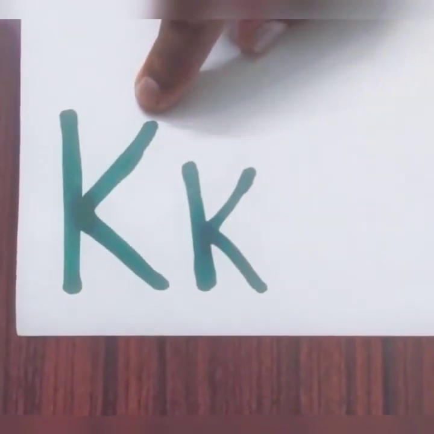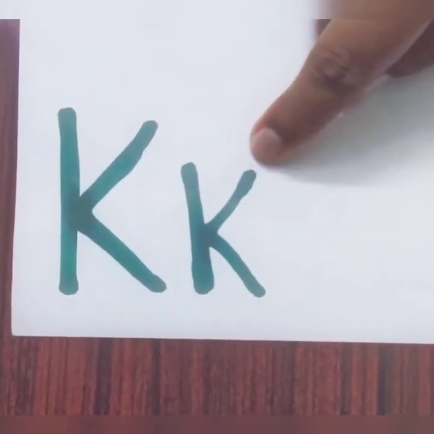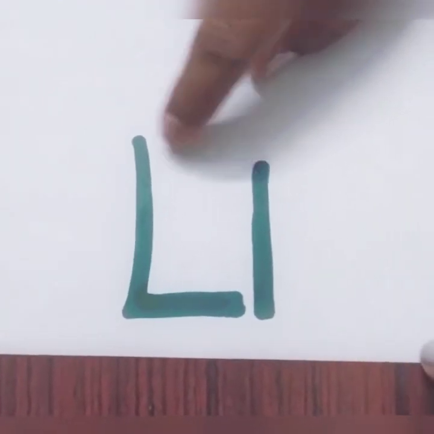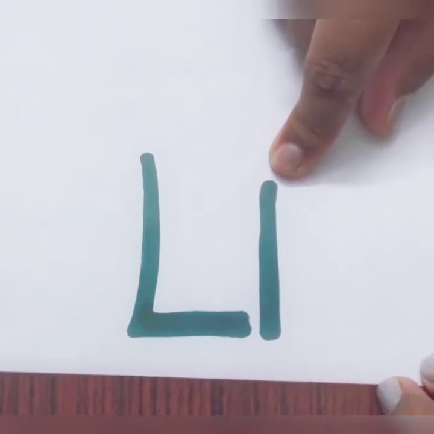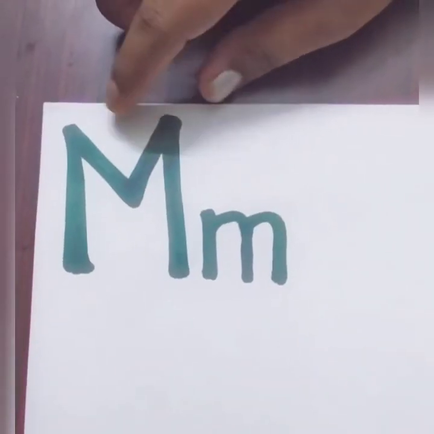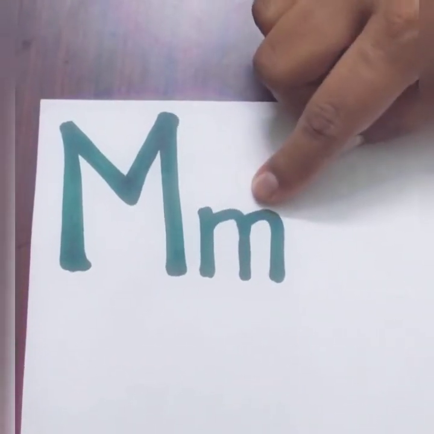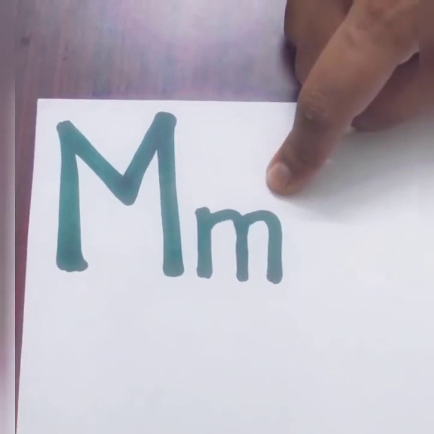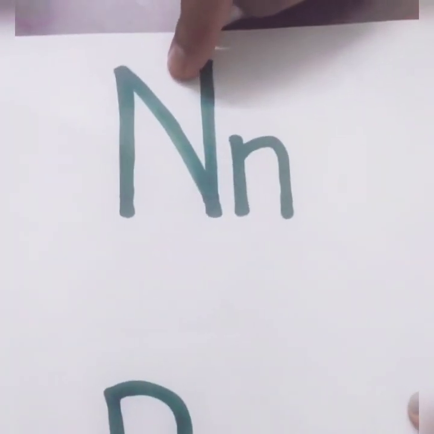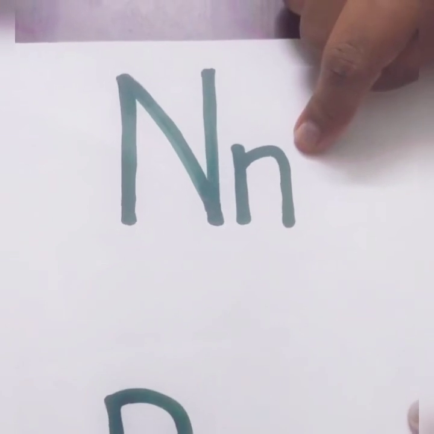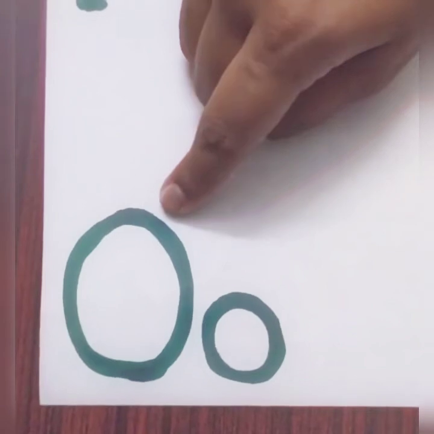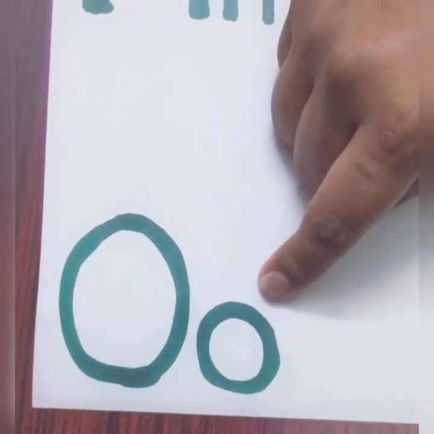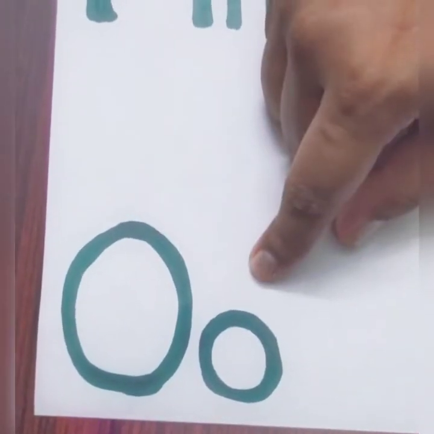This is uppercase K. This is lowercase k, which says K. This is uppercase L. This is lowercase l, which says L. This is uppercase M. This is lowercase m, which says M. This is uppercase N. This is lowercase n, which says N. This is uppercase O. This is lowercase o, which says O.